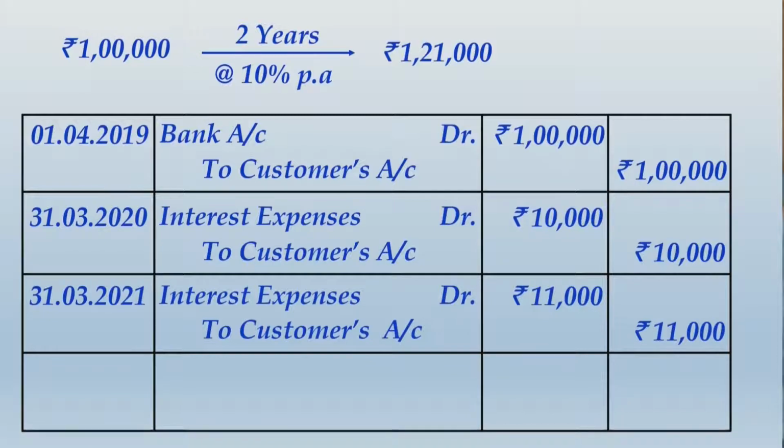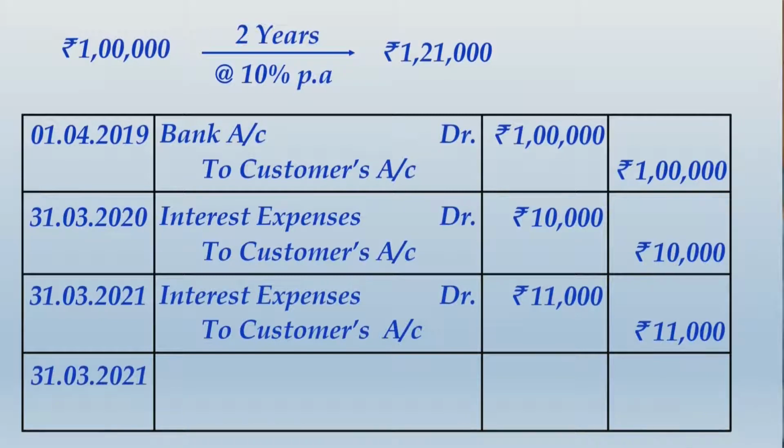Finally, do you notice one thing, that the customer has been given credit by 1 lakh plus 10,000 plus 11,000. The aggregate of these three is 1,21,000. So the customer's advance, now with cumulation of interest expenses, has become 1,21,000.